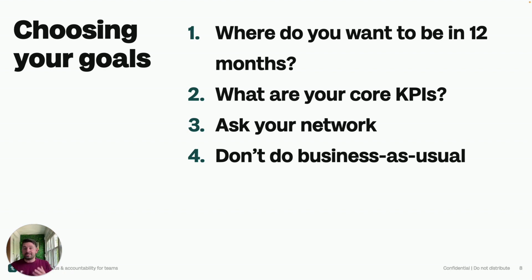Now, if we are getting stuck, like, well, I've got a lot of things to work on, I need to work on everything, I want all of my metrics to be growing. Or, I don't even know what our big milestones should be, we're still in very early stages. This might be a good time to think about what are the core KPIs that you have as an organization, the biggest ones, the ones that are getting your attention each week the most, the ones where you're like, all right, I've got to keep an eye on that particular metric. This is a good place to think about, okay, what are the ones that we need to grow rapidly or wildly change or really start to work on really heavily? And this is going to give us a good jumping off point for choosing those business milestones.